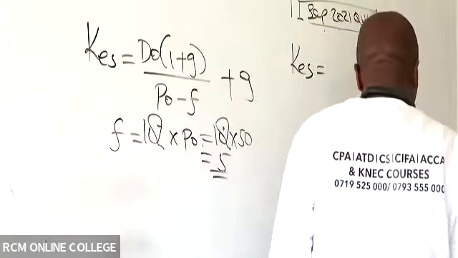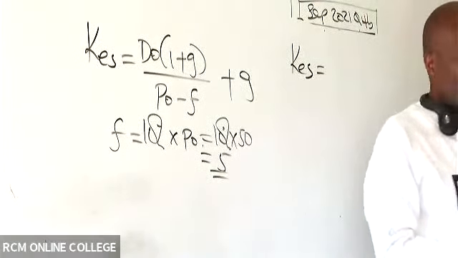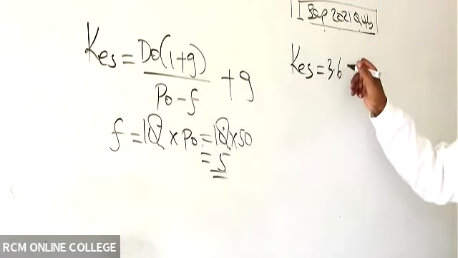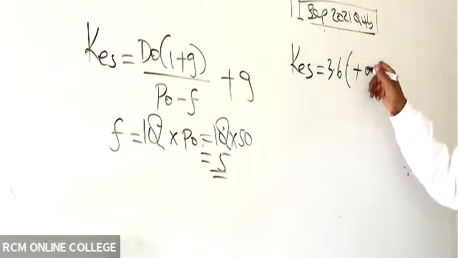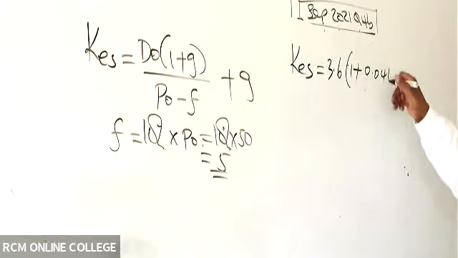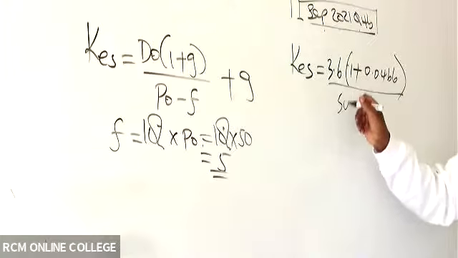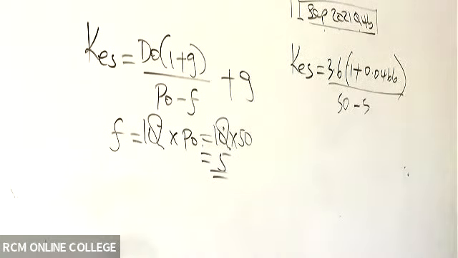D0, you had given me the most recent dividends, which are dividends payable in 2023, 3.6. You went ahead and gave me the growth rate, which was 0.0466, isn't it? All over P0, which is 50, minus our flotation cost of 5. Whatever answer we get, we shall add this 0.0466.